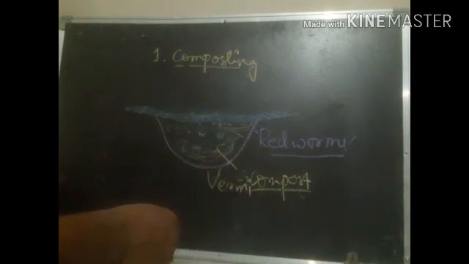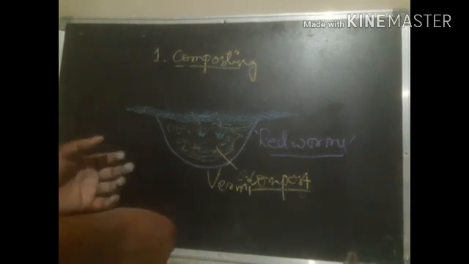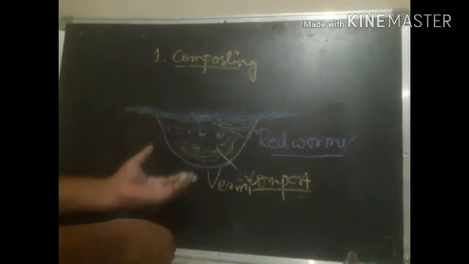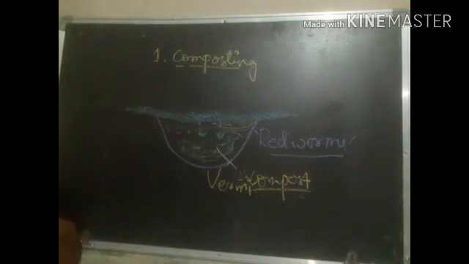That's why it is called vermicompost. In the next session we are going to learn how we can make vermicompost. I hope you understood today's lesson, and we'll discuss this later.